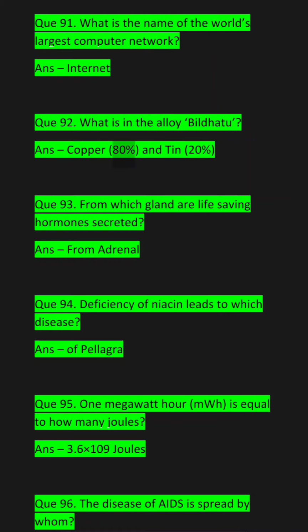Copper 80% and tin 20%. K93. From which gland are life-saving hormones secreted? From adrenal. K94. Deficiency of niacin leads to which disease? Pellagra. K95. 1 megawatt-hour MWH is equal to how many joules?